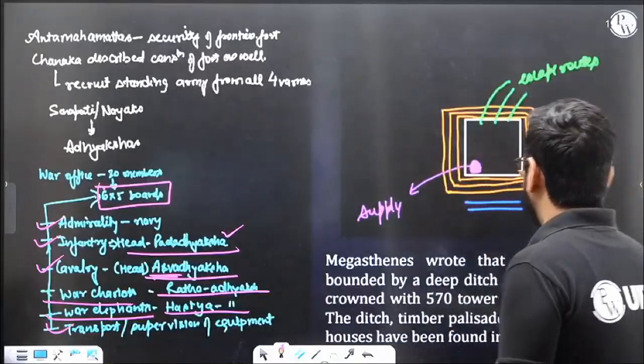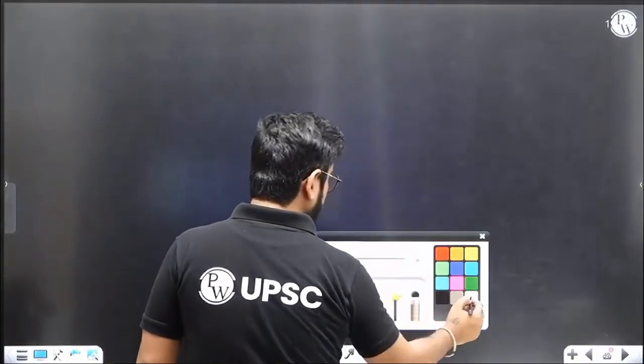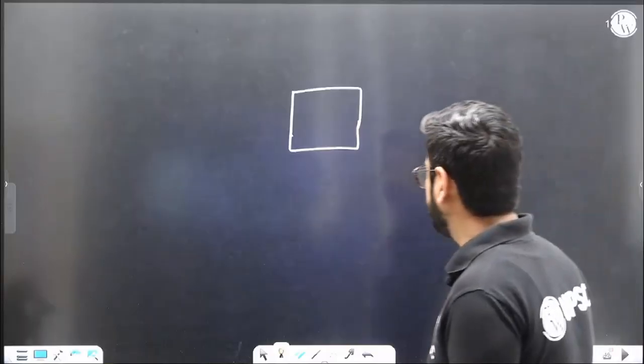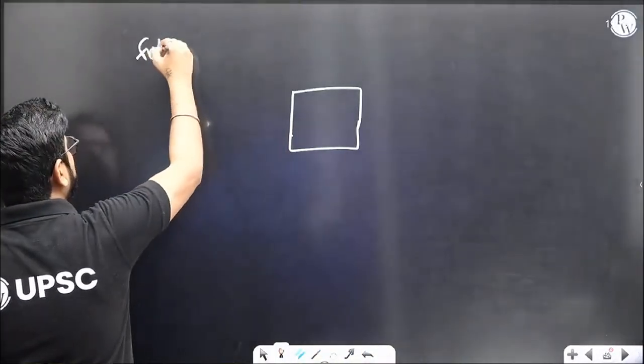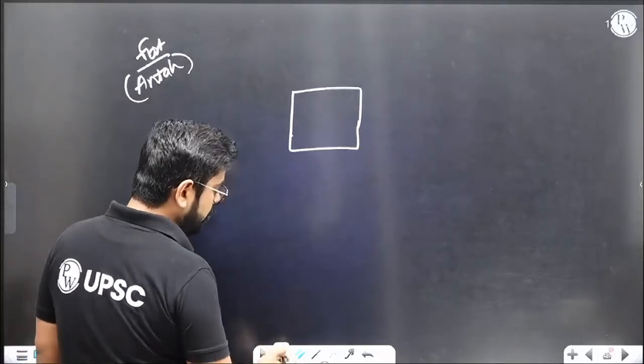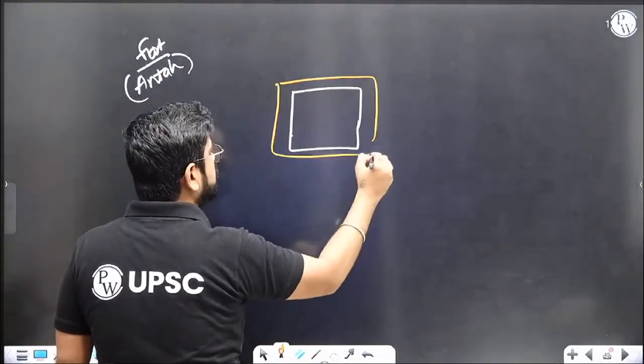Also, it talks about the fort. How to make a fort. What should be the structure of the fort? So we are talking about how to make a fort. Fort is anta. So now you can make a fort and then make 3 moats out of the fort, 3 ditches.